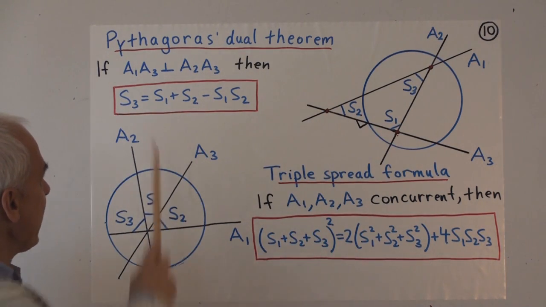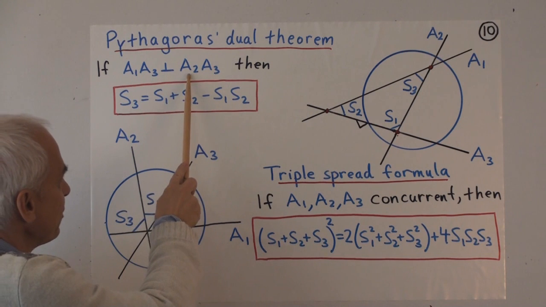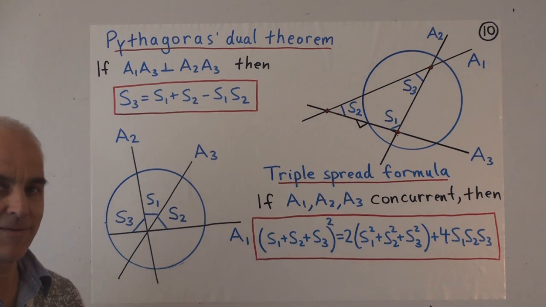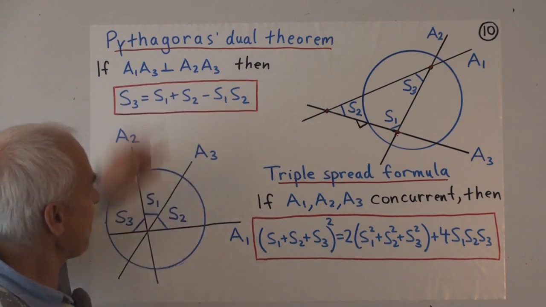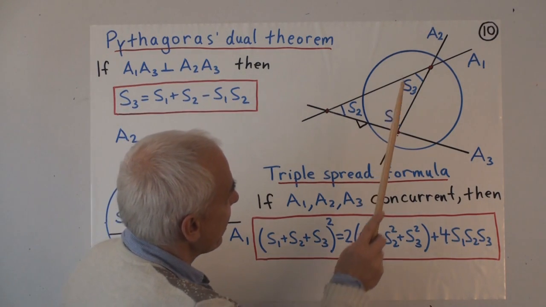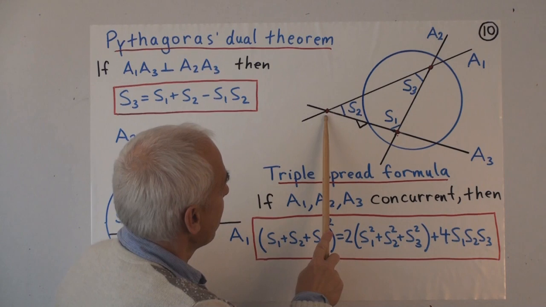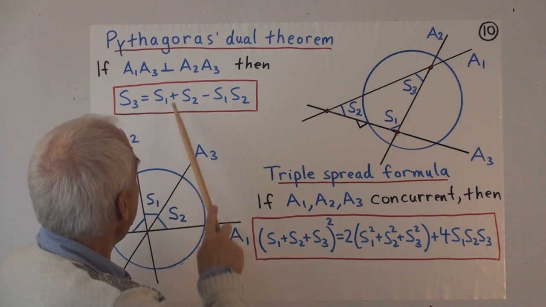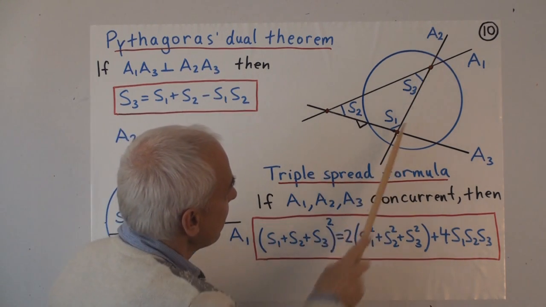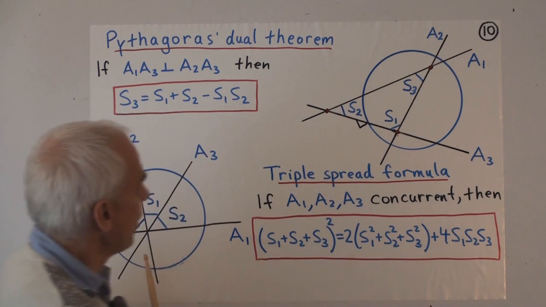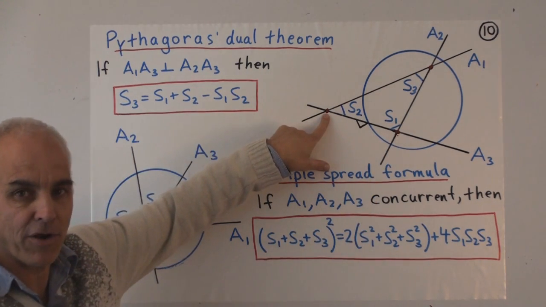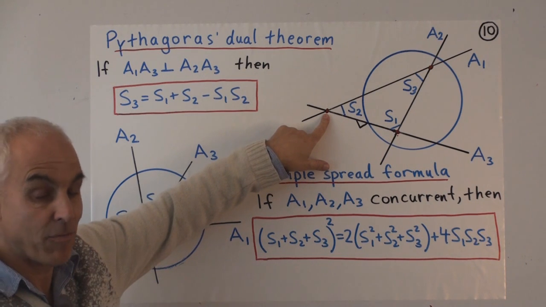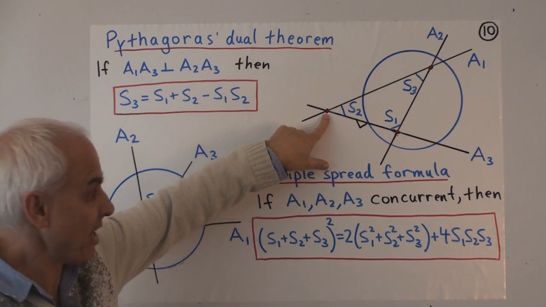And we're going to suppose that A1, A3 is perpendicular to A2, A3. That's a little bit less familiar of an idea. So A1, A3 is an intersection. It's that intersection right there. And A2, A3 is the intersection right there. So we're assuming that this point and this point are perpendicular. Points can be perpendicular, remember, just as well as lines can.